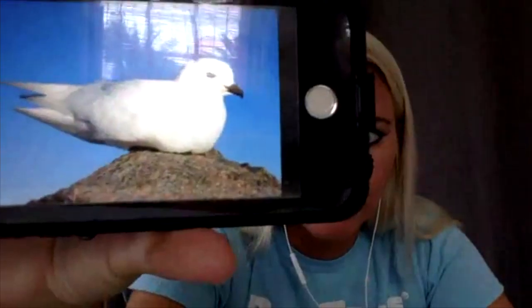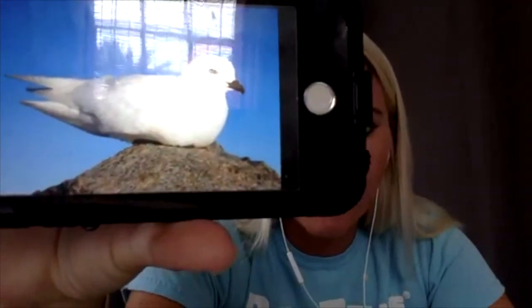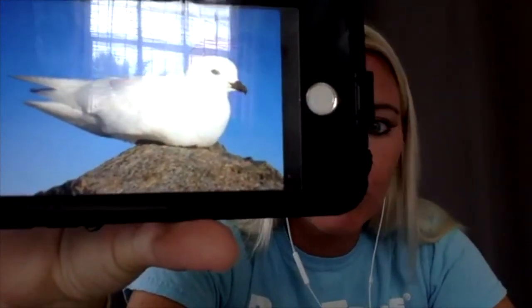This is it right here. So that's a snow petrel. They're one of only 3 seabirds that breed exclusively in Antarctica. So that means that this and 2 other bird species are the only ones that will actually breed only in Antarctica.